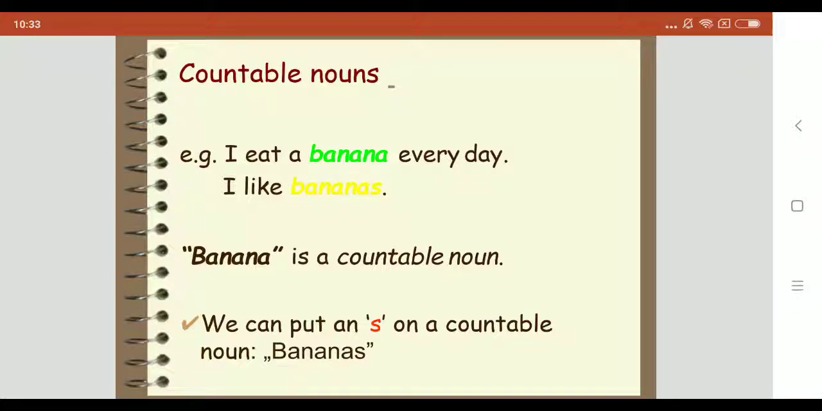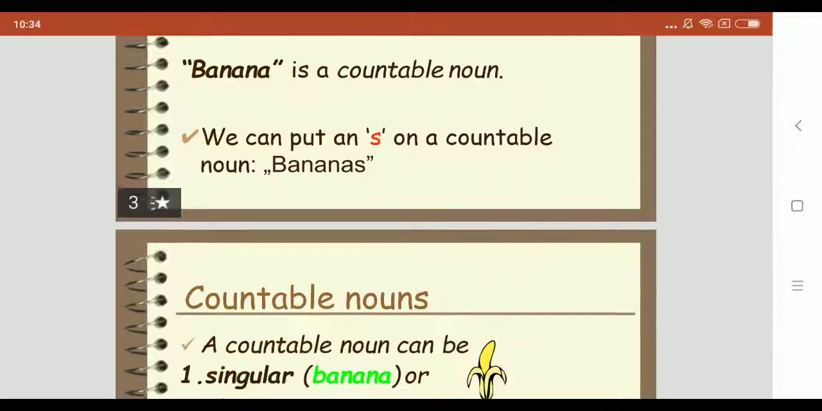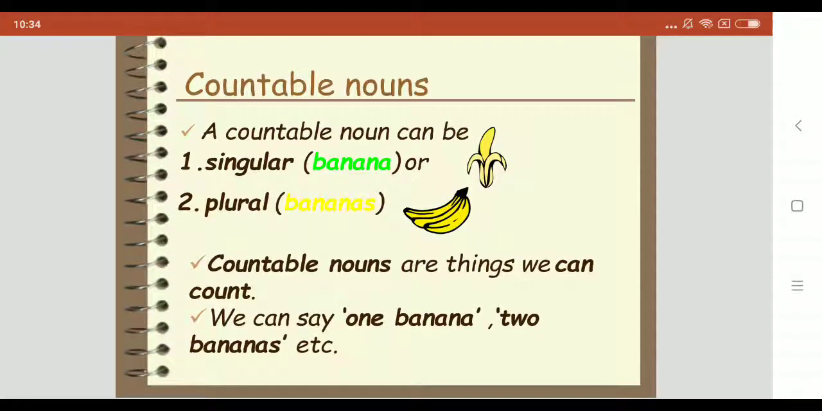For example, singular countable noun is one dog, plural one, two dogs, one horse, two horses, one man, two men, one idea, two ideas, one shop, two shops. I eat a banana every day and I like bananas. So in these examples, banana is a singular noun because we have indefinite article a. Banana is a countable noun. We can put an s on a countable noun, bananas. A countable noun can be singular, banana, or plural, bananas.